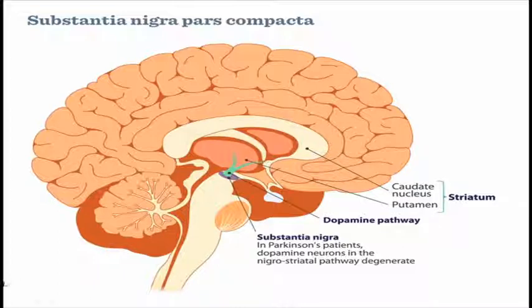So basically the dopamine formation occurs in the substantia nigra, which then travels to the caudate nucleus, and then to the putamen, and then to the thalamus, and then to the brain. And the brain will then decide what to do with these messages, either to move or not to move. So when there is an abnormality in the substantia nigra, the tremors and the movement disorder occur.